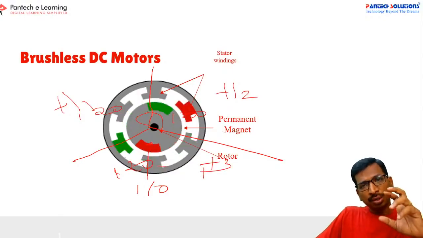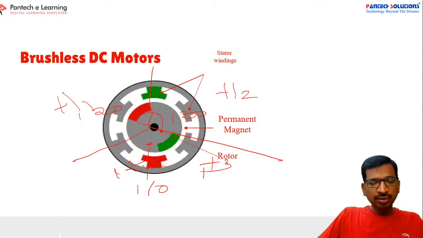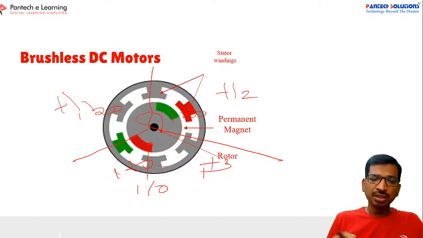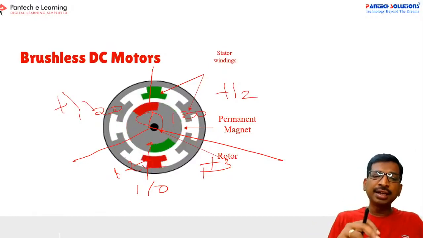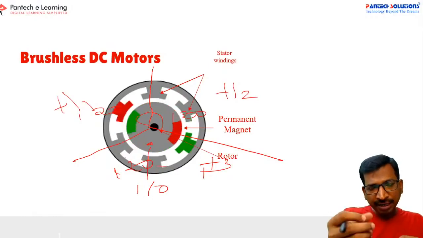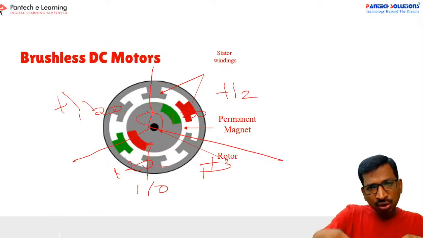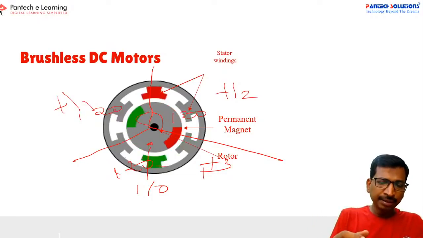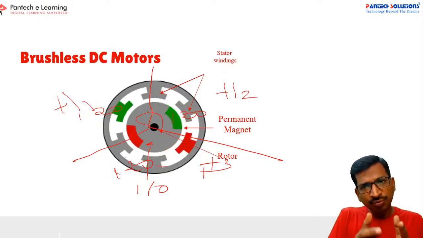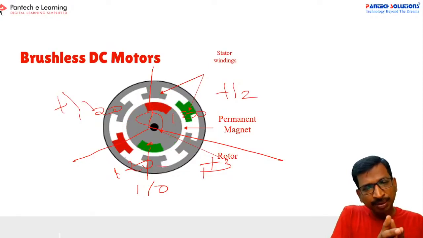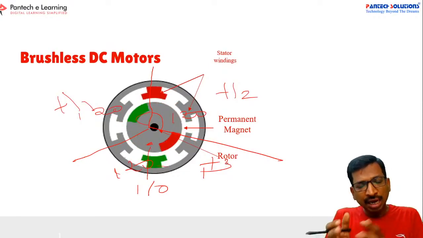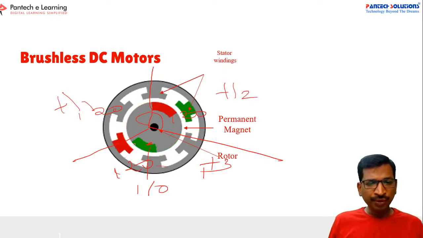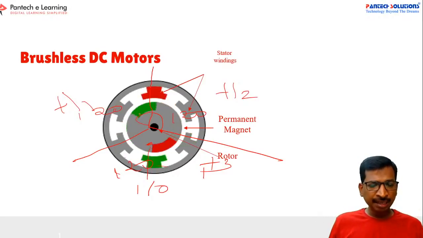If you know the rotor position, and based on the rotor position you excite the voltage, then the rotor will align with the stator supply. Now we can change the stator supply with the help of a power electronic circuit. In that case, see here, the rotor keeps on moving, so the green color keeps on moving.